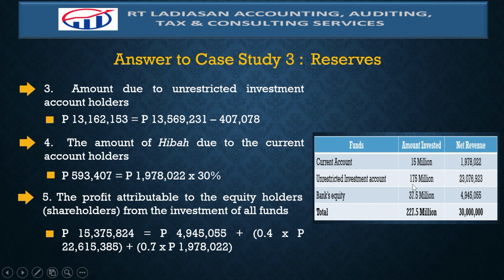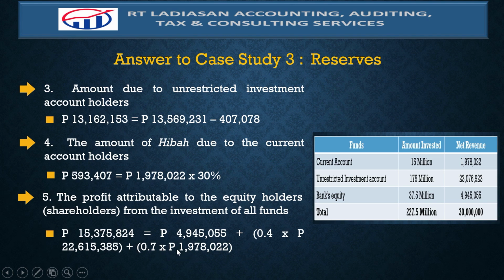As you can see here, the net revenue attributable to unrestricted investment account is 23 million plus. And if you're going to deduct the profit equalization reserve, then we arrive at 22,615,385. And the 40% of that is attributable to the shareholders.